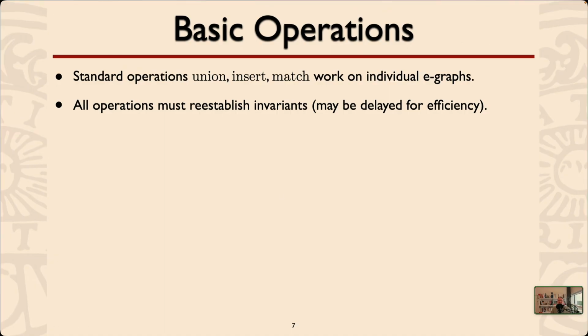The basic operations on these things. Well, first of all, you have the standard operations. You have union, you have insert, you have match, which work on individual E-graphs. So they do exactly the same thing on the E-graph that you apply them to, but then afterwards you need to reestablish this invariant that the equivalence gets finer and finer towards the root. We could imagine that an implementation delays this for efficiency.